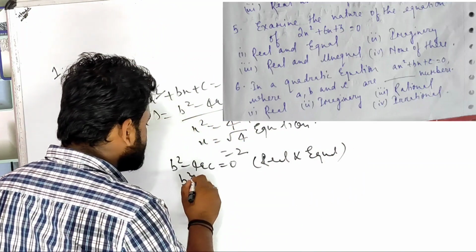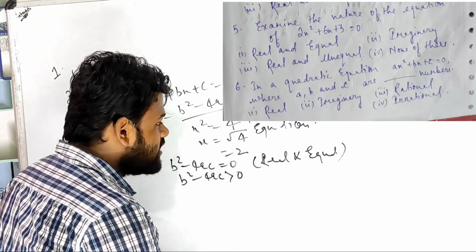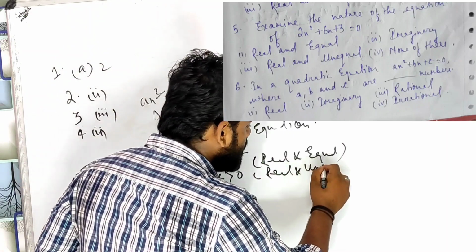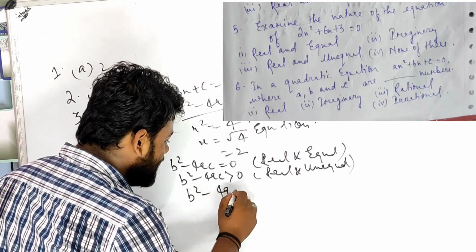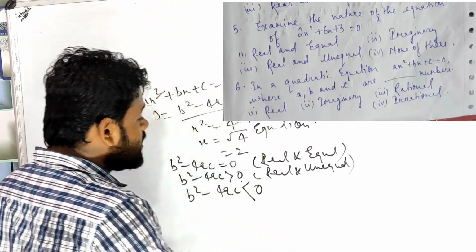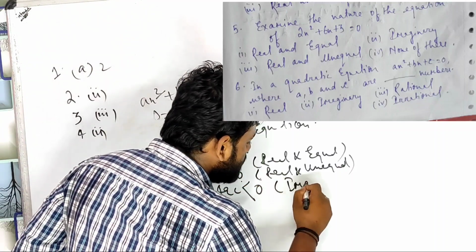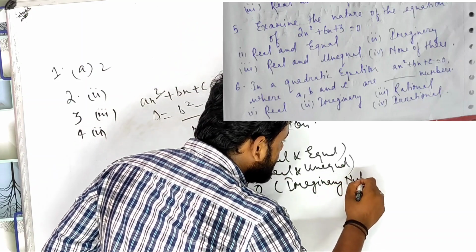Another is b square minus 4ac is greater than 0. If it is greater than 0, it is known as real and unequal. Real and unequal. If b square minus 4ac is smaller than 0, right? That is known as imaginary. Imaginary number. For example, children, let me give an example.